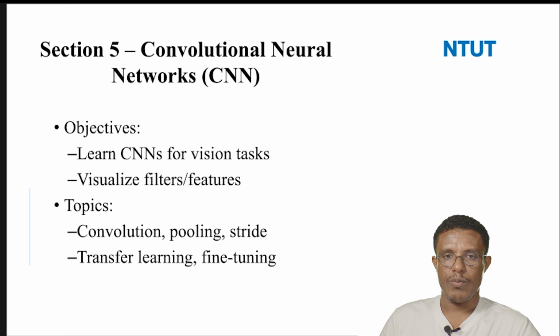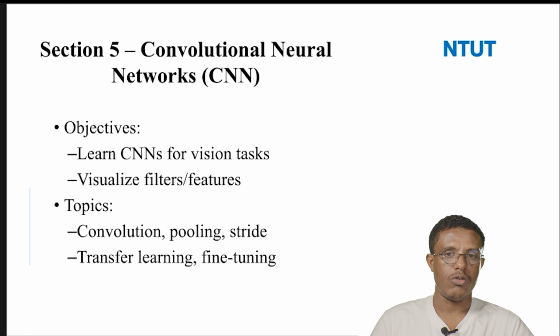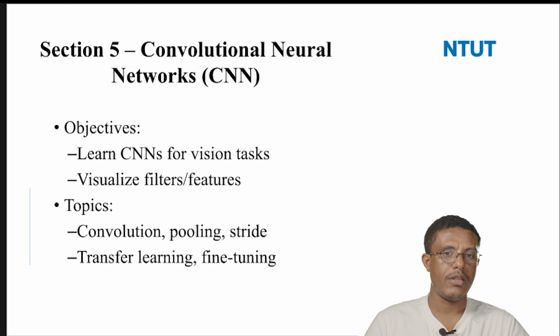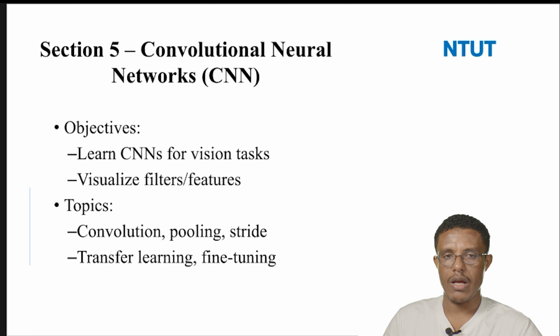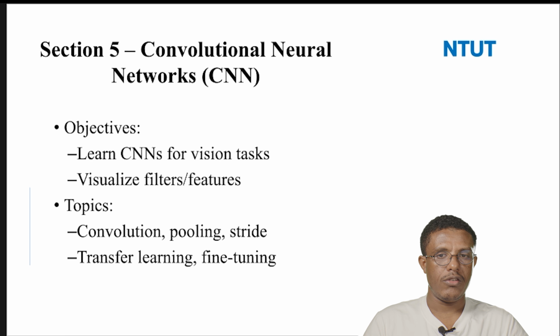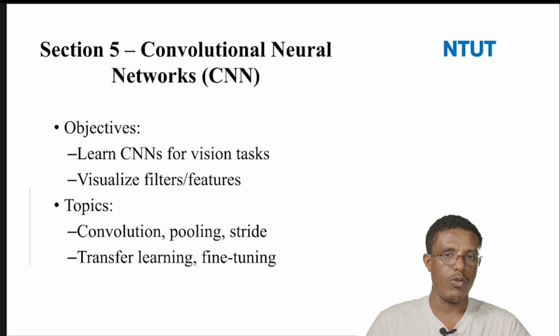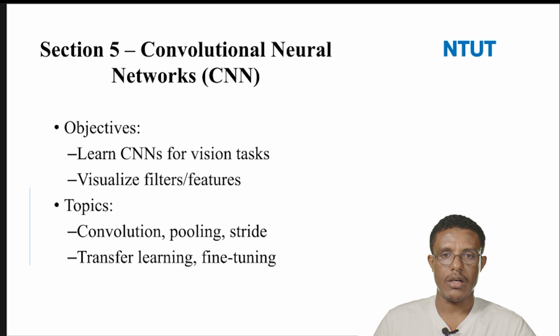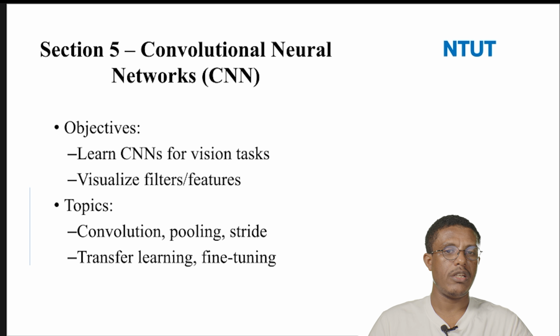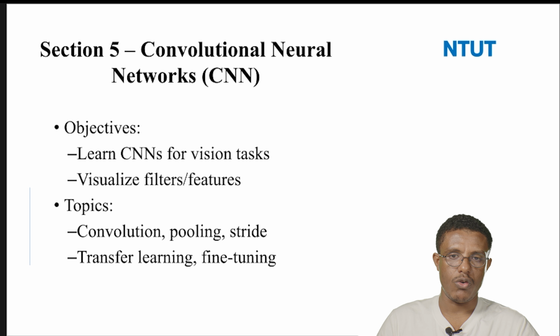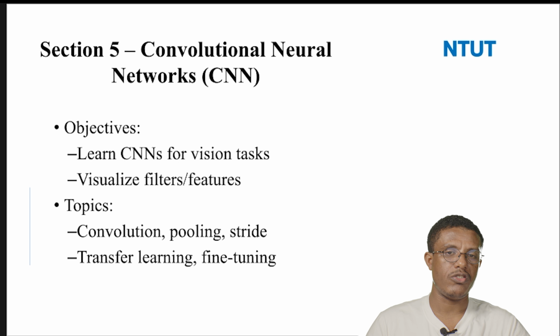Section 5, the topic is about convolutional neural networks, or CNN. This is one of the most important deep learning models, especially for image-based data. We try to see what convolutional neural networks are, and learn CNN specifically for vision tasks, like object detection, image detection, and object classification. We see different structures of convolutional neural networks, like convolution, pooling, and stride, which are the basic components of convolutional networks.